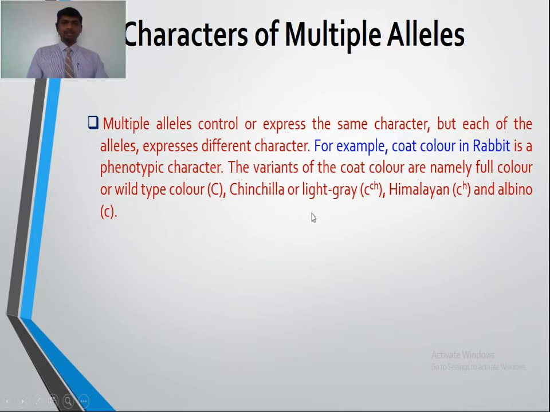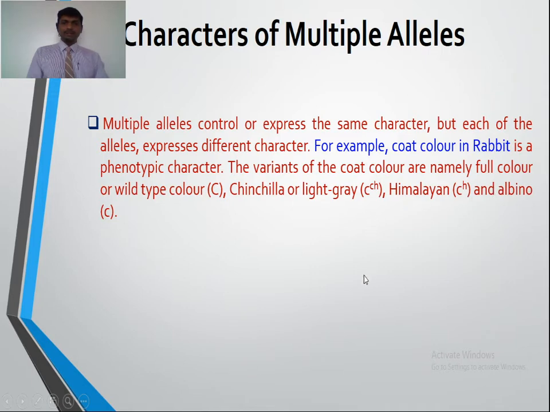So among the multiple allelic series, this capital C is always dominant over the other alternative forms, that is the chinchilla or light gray, Himalayan and albino. Similarly, chinchilla is dominant over Himalayan and albino. Himalayan is dominant over albino. So albino is a recessive phenotypic character.